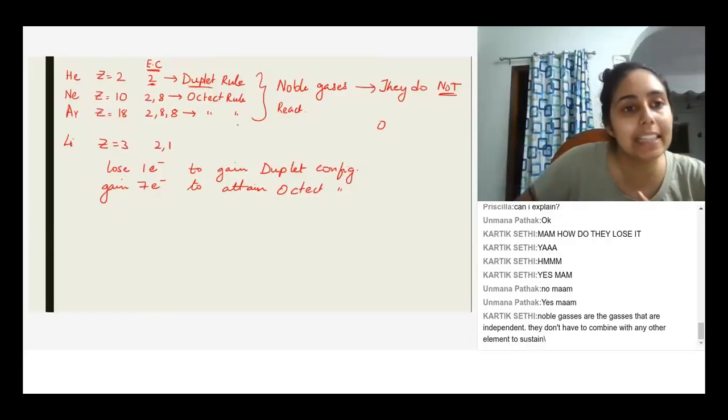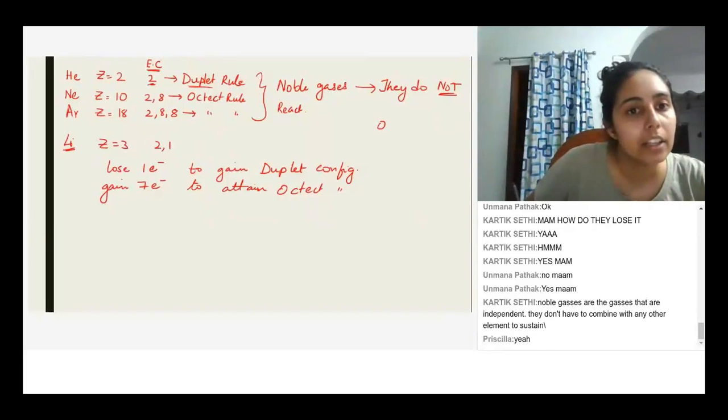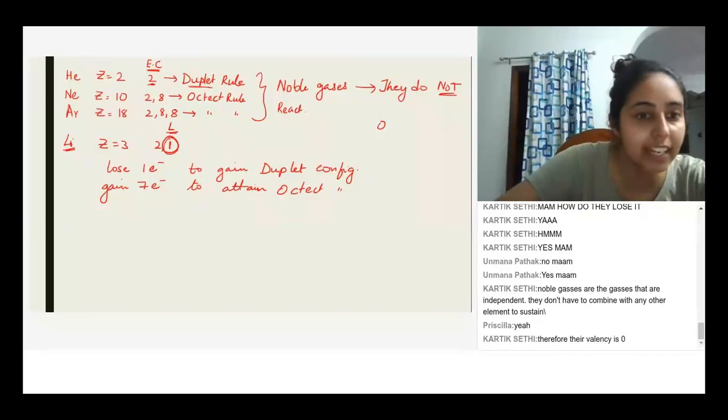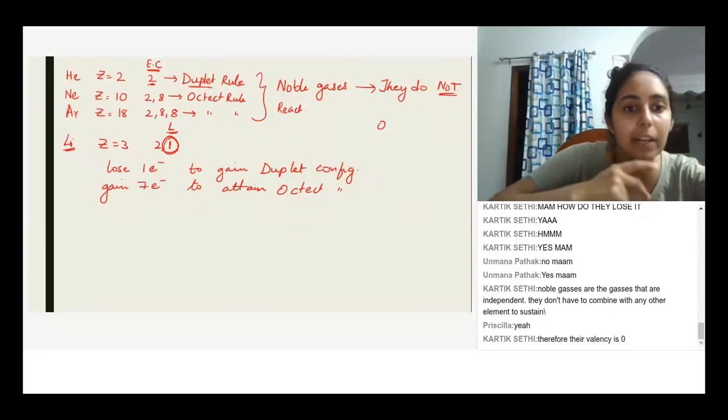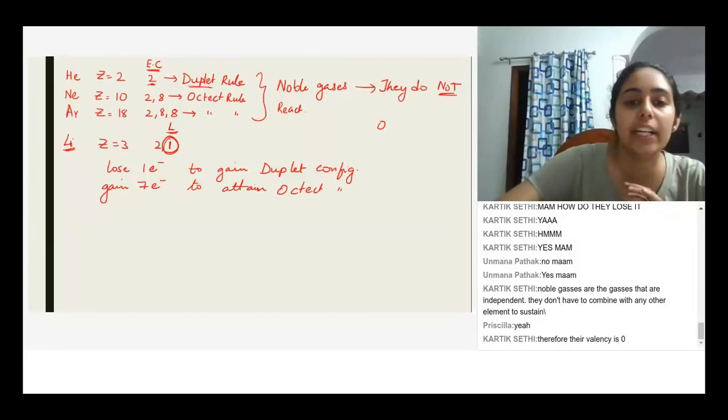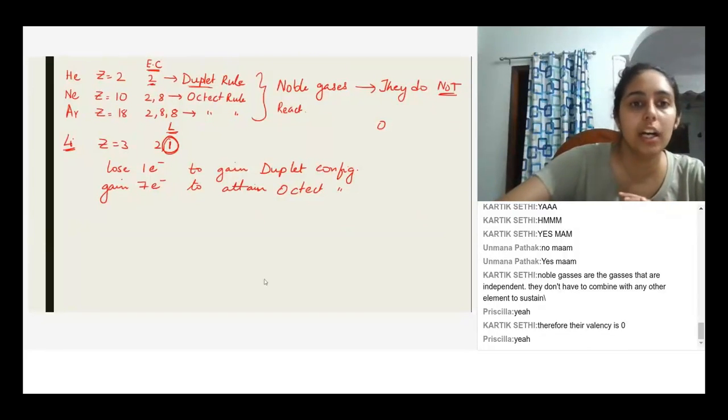Now if I look at lithium, I have this over here. It is the L shell, correct? And what rule applies to the L shell? Octet rule or duplet rule? Octet. Octet rule, correct. Did you understand that, Unmana? Yes, ma'am. Okay, so octet rule applies to lithium.